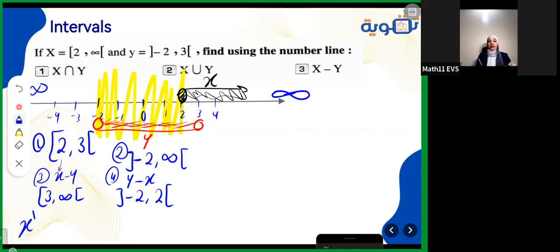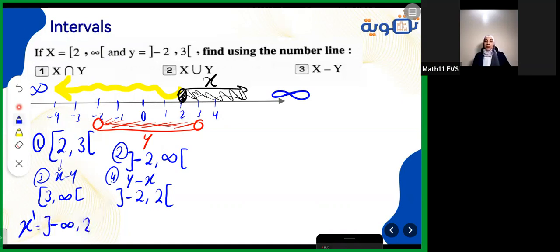The last thing we can talk about here in operations on intervals is the complement. X complement means everything but not x. So just hide the x and take everything else. That means here everything else coming from -infinity until the beginning of x, which is 2. -infinity is always open. 2 belongs to x, I don't need it. I need it to be with us, not with the x, so it will be open here. I need everything not in x.